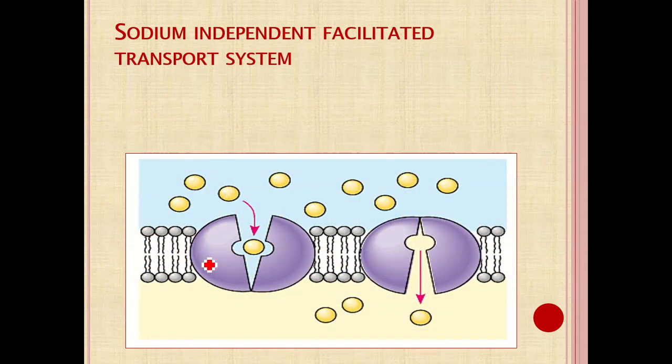From the mucosal cell to the portal circulation, amino acids are mainly transported by the facilitated transport mechanism. By the ping pong model, the amino acid is absorbed. It binds with the transport protein, and a conformation change occurs in the transport protein, which opens on the other side of the membrane and releases that amino acid into the portal circulation. So it is an energy independent transport mechanism.